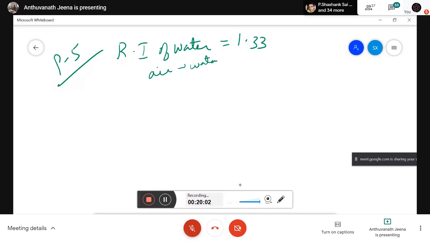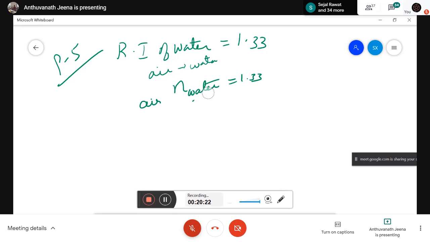The refractive index of water for light going from air to water. What do you mean by that? Refractive index of water means water will come on the right side, and air will come on the left side. Like this you should write, then only you will not make a mistake.